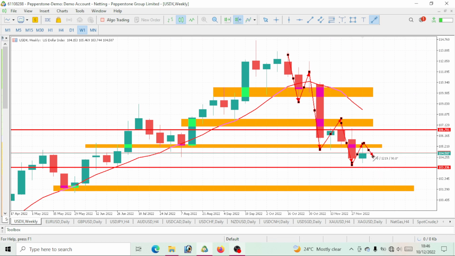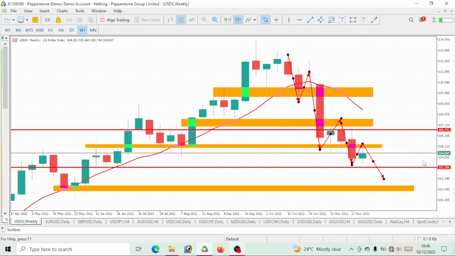A further drop again on this USD index, possibly to break out this level of 103. Like I do tell you guys, we will watch out for this 103, especially the daily aspect of it. I updated you guys that price will still drop further down. We would want to hit a level of 103, give us a pullback and continue.